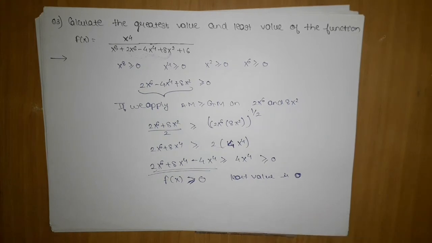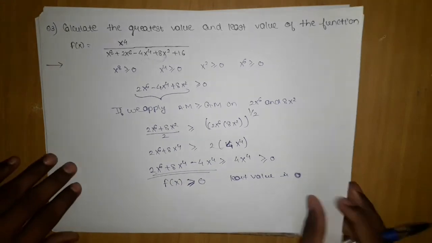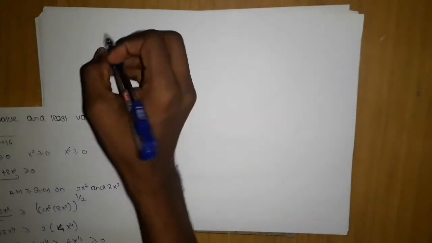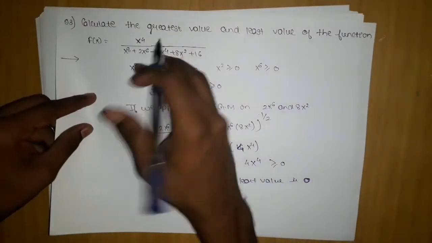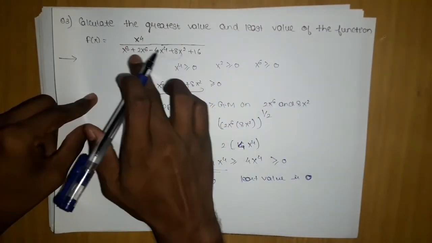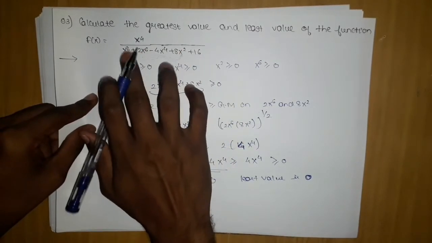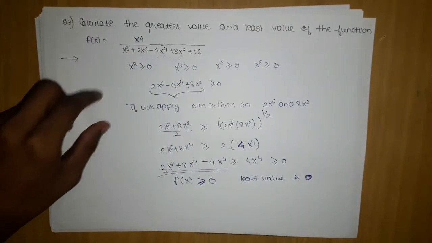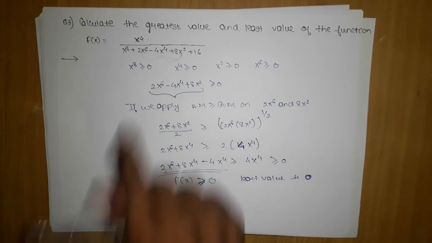So in this way you have to proceed if there is no other way out, because when a higher number is divided, we can directly make out its least value. For the greatest value, we will try the reciprocal. Because if I take the reciprocal, what will happen is this x power 4 will cancel out from all of this, it will become 4, x power 6 will become x power 2, and x power 4 will move out.